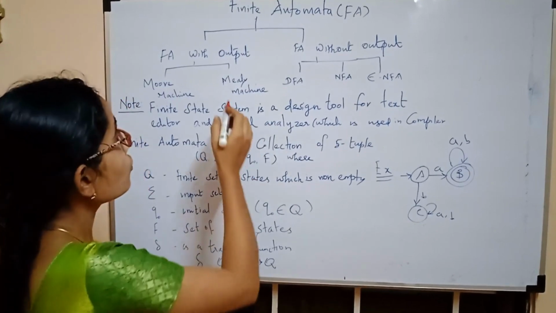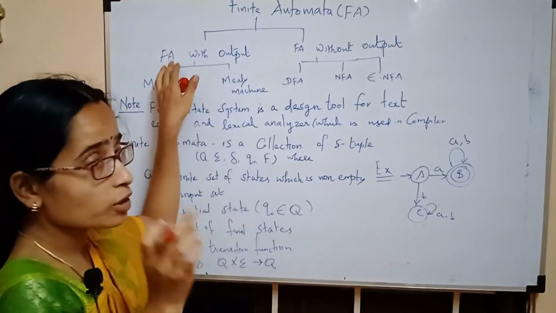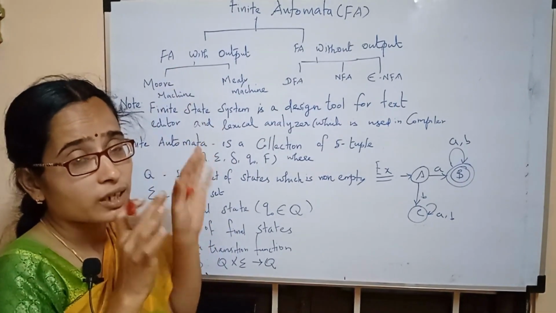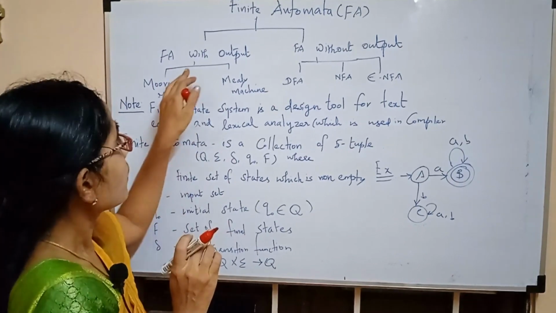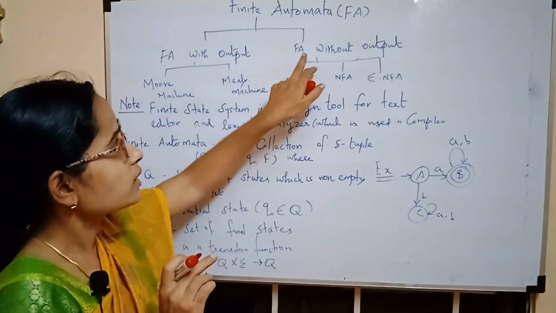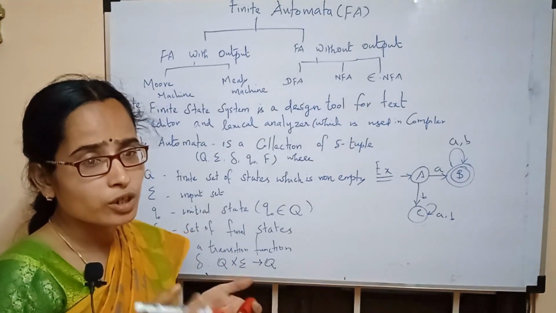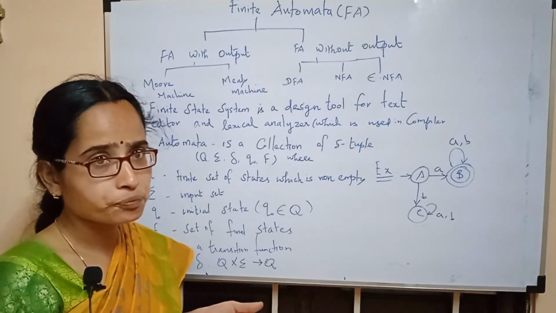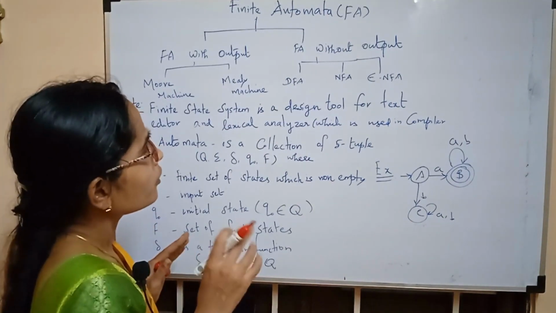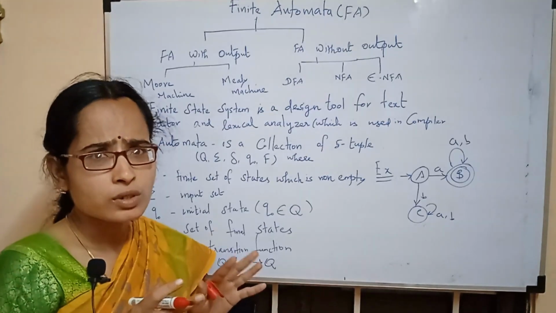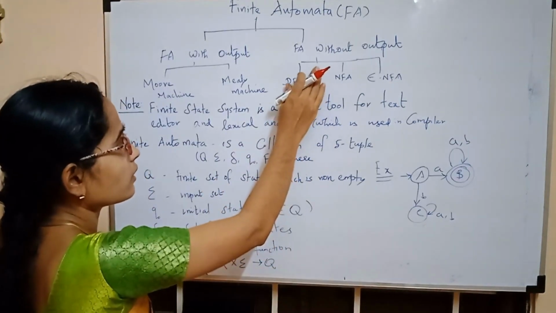With output means that when you give some input to the finite automata, it will give some output. That is one category. Another category is finite automata without output, which means you give the input but it will not give any output, but by using the finite automata you will come to some conclusion. That is the second category.